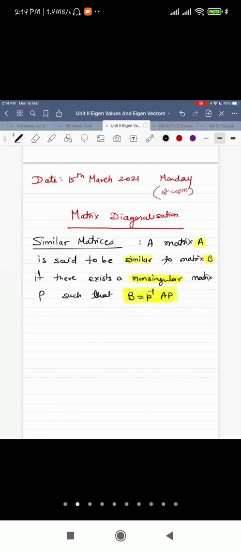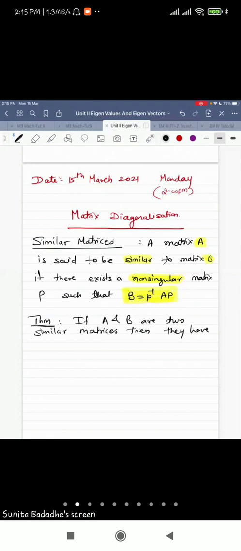So you should know this statement. Now, just now I told you that diagonal matrices are of great importance because they are easy for calculations, right?